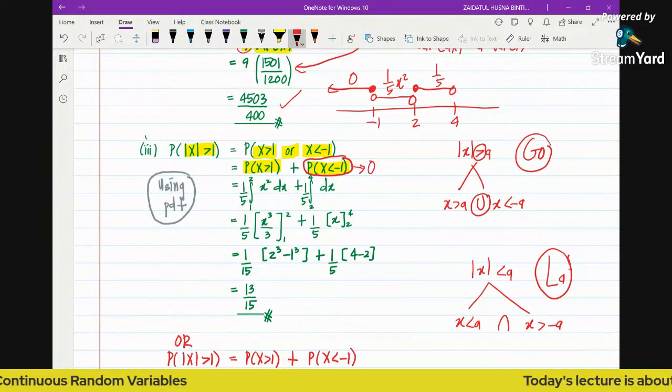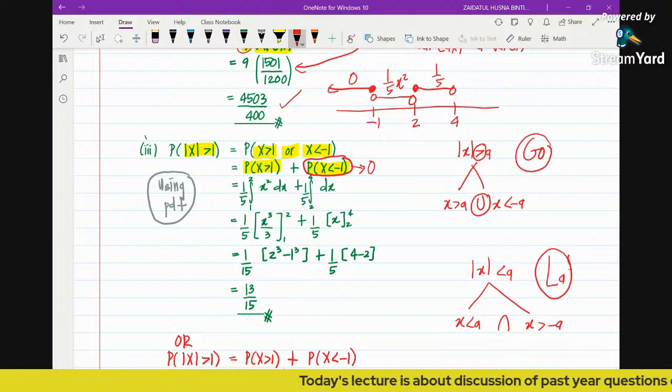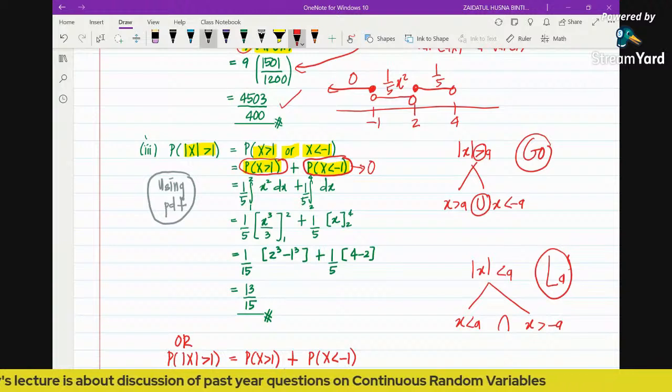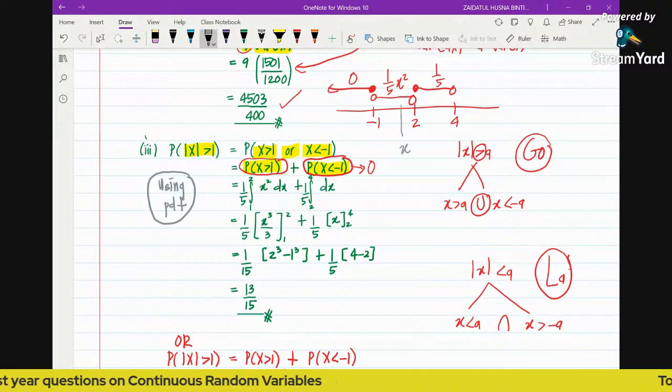So, okay, there's no value to this. That means the probability of x less than -1 is 0. So we just focus on finding this only, the probability of x greater than 1. You can see that 1 is between -1 and 2, right? So 1 is located here. When x is greater than 1,